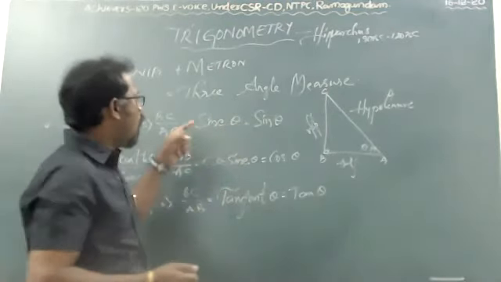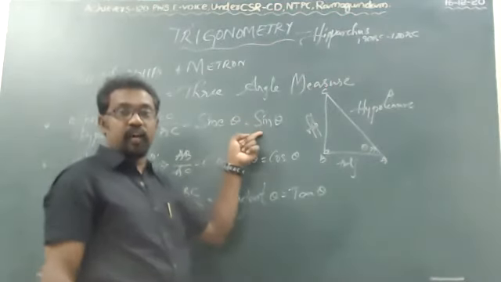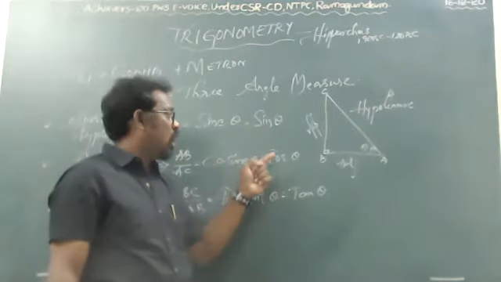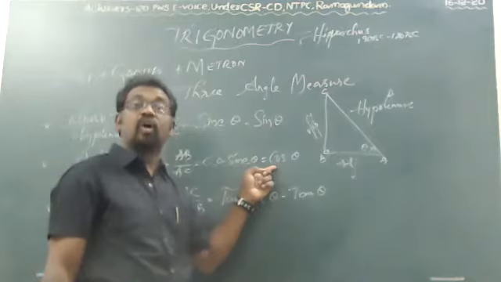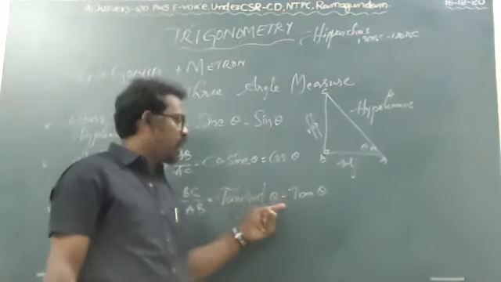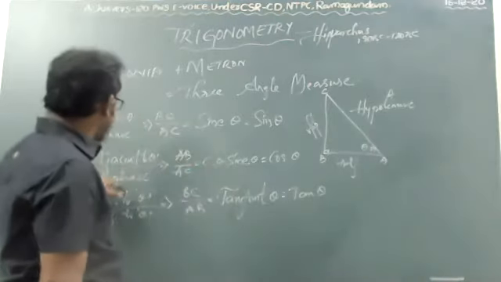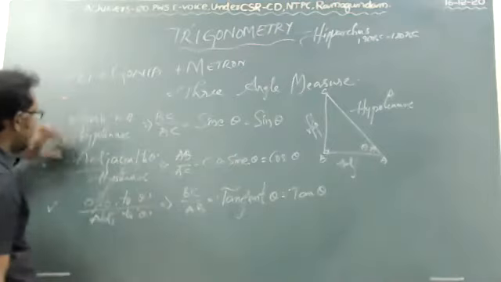Opposite by hypotenuse is known as sin theta. These are called trigonometric ratios. Adjacent by hypotenuse is known as cos theta. And opposite by adjacent: the denominators get cancelled here. Hypotenuse is not there, opposite is there, adjacent is there.